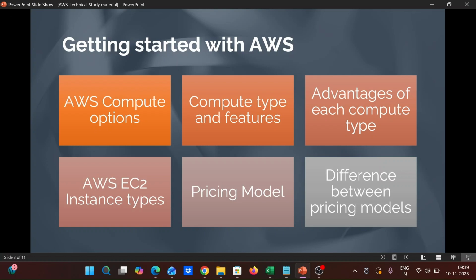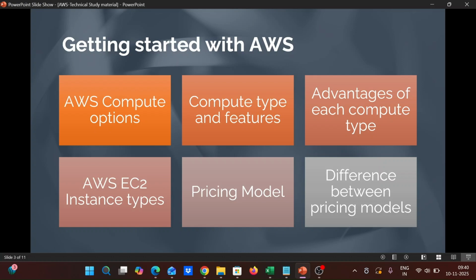For applications like web servers, development and test environments, and content delivery, we would choose these general purpose instance types. And coming to compute optimized instance types, here the application requires a lot of computation. It requires a lot of help from the CPU to perform the operations. For this type of application, we would take the C series instance types.